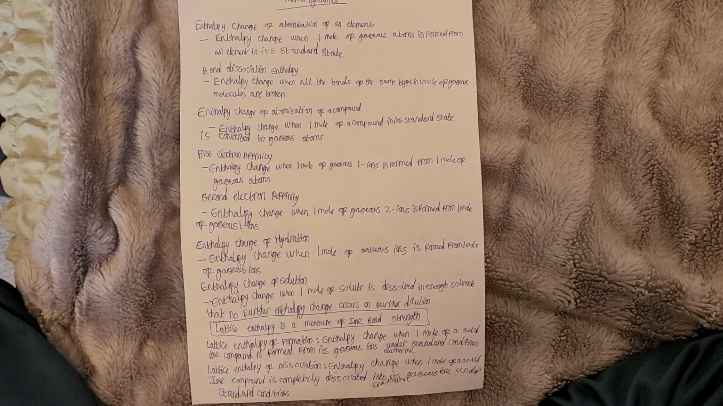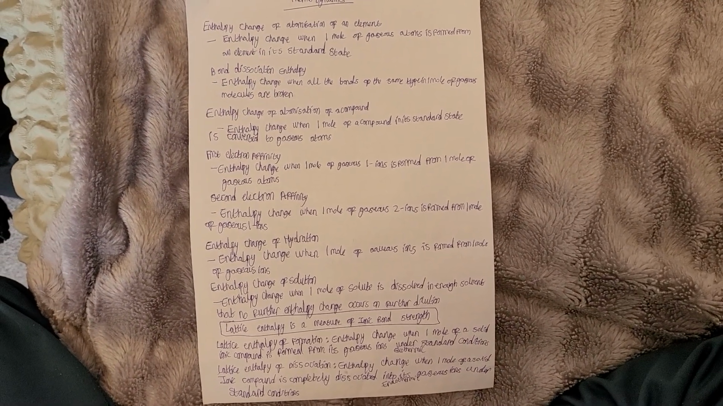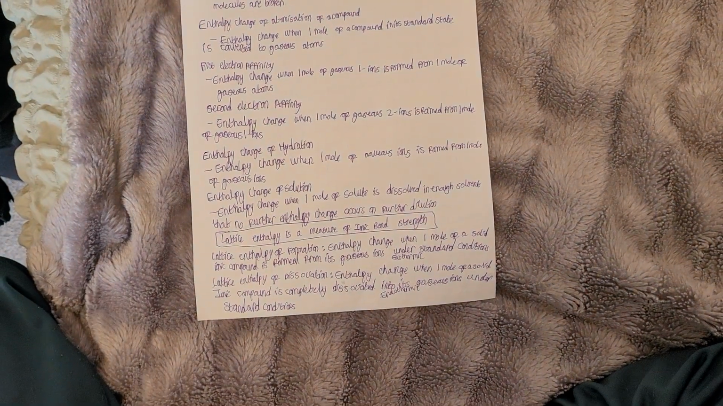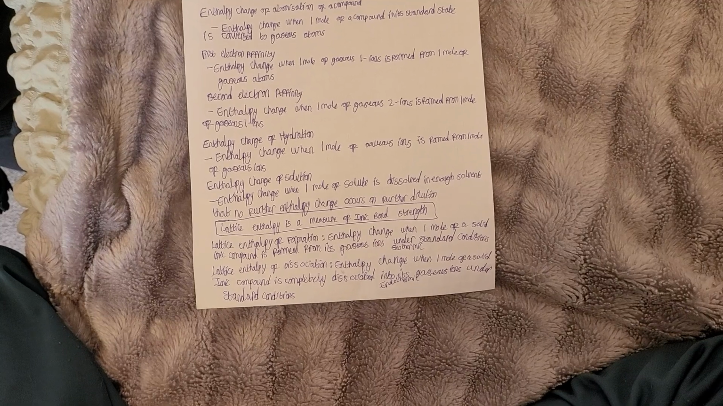Enthalpy change of solution: the enthalpy change when 1 mole of a solute is dissolved in enough solvent that no further enthalpy change occurs on further dilution. Lattice enthalpy is a measure of ionic bond strength. There are two types of lattice enthalpy.